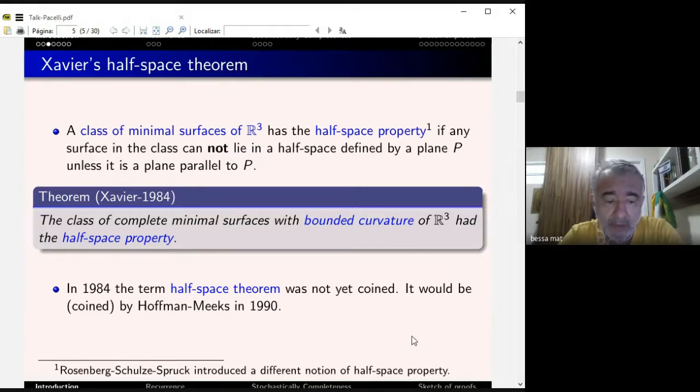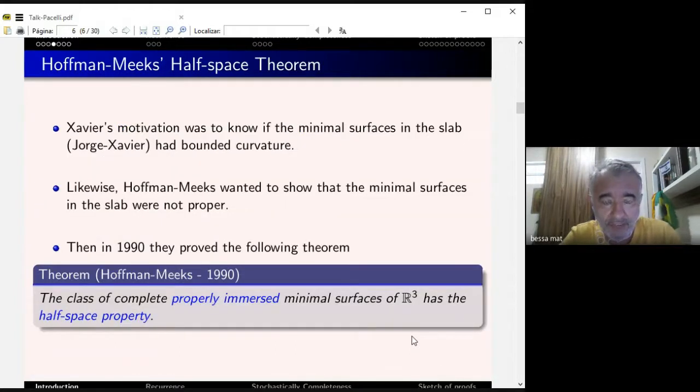I should remark that Rosenberg, Schulze, and Spruck introduced a different notion of half-space property, but I'm not mentioning these things now. So this is the idea with this notation: if you have a class of surfaces that cannot be in a half space unless it's a parallel plane, you say that this class has the half-space property. So the class of bounded curvature minimal surfaces has the half-space property. Xavier's motivation was to know if the minimal surfaces in this slab have bounded curvature. Likewise, Hoffman and Meeks wanted to show that the minimal surfaces in this slab were not proper.